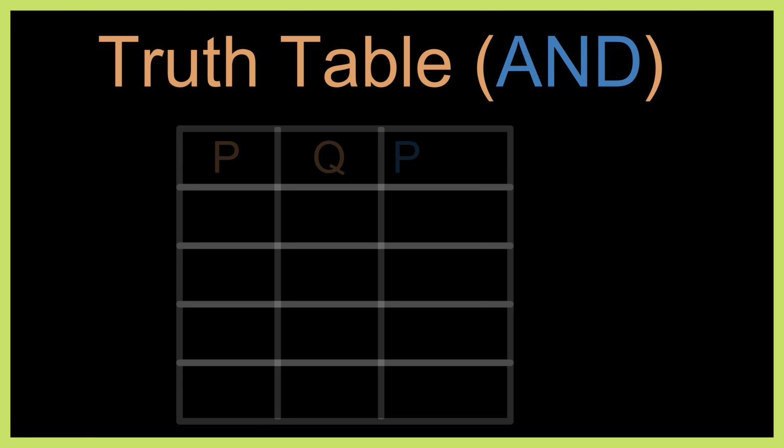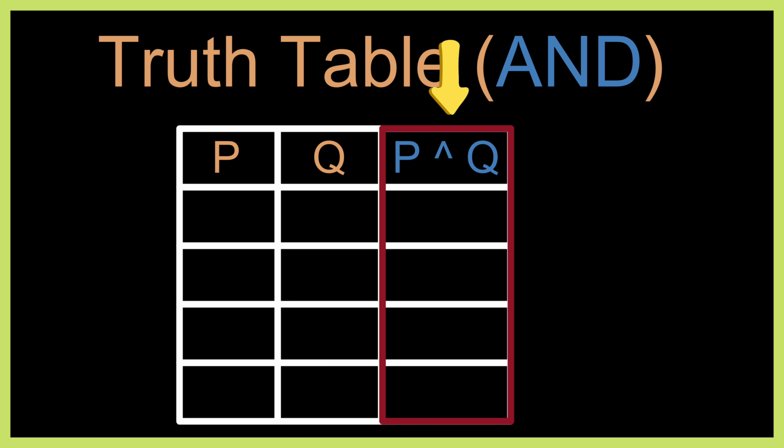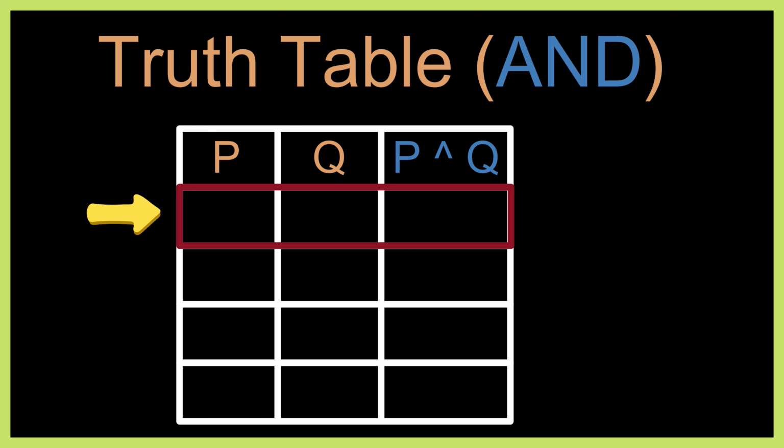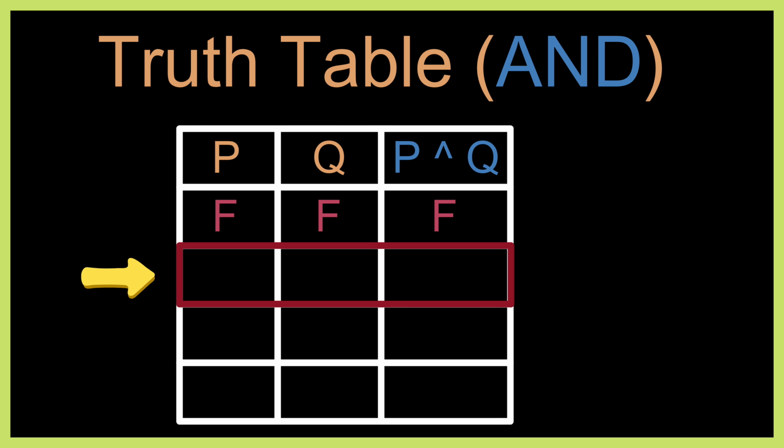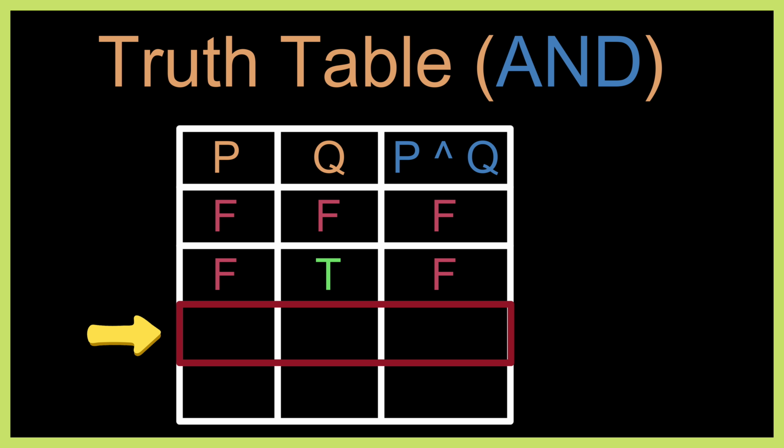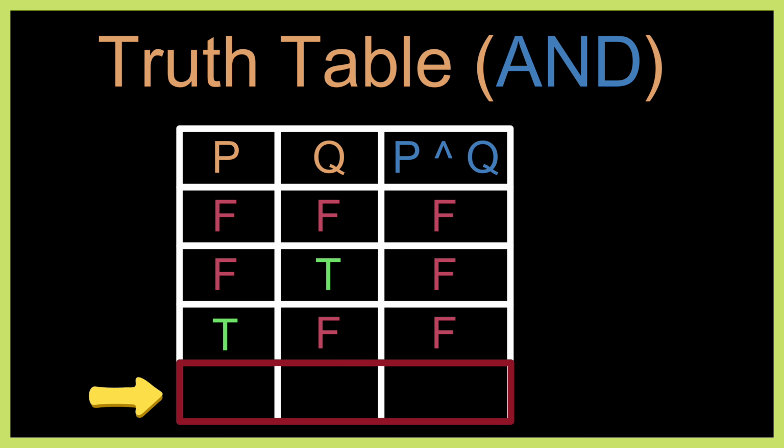Now let me show you the truth table for conjunction. This table has 3 columns, P, Q, and P and Q. In the first row, when P is false and Q is false, then P and Q is false. In the second row, when P is false and Q is true, then P and Q is false. In the third row, when P is true and Q is false, then P and Q is false. In the fourth row, when P is true and Q is true, then P and Q is true.